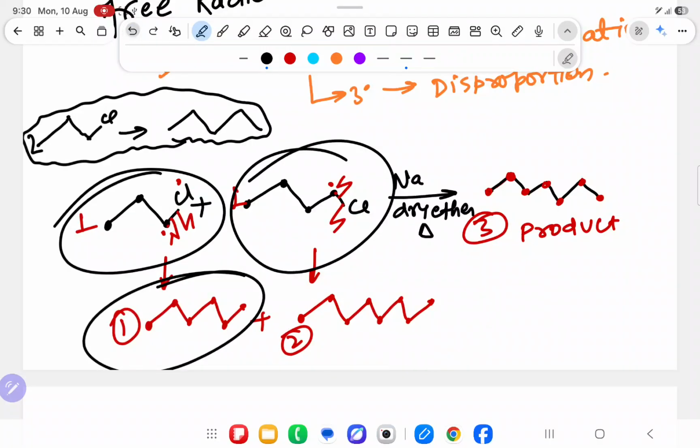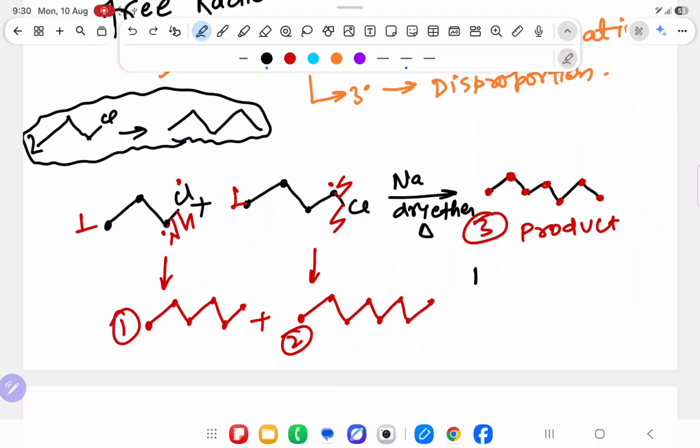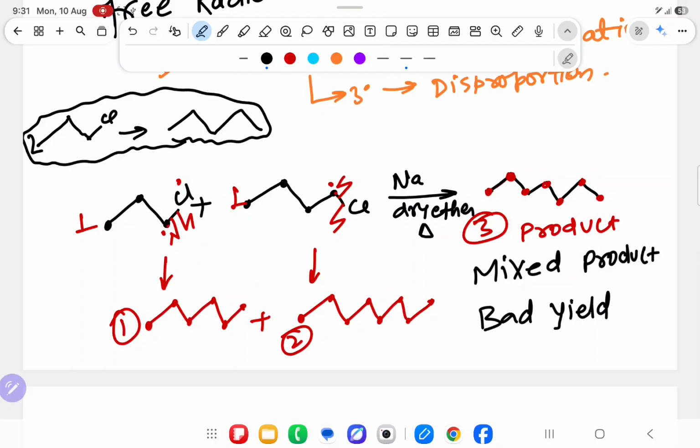It means in this case you are getting a mixed product. What are you getting? A mixed product, 2 to 3 things. And it will give a very bad yield. Bad yield means bad quantity, very less quantity of the desired product, while each and everything else will come.